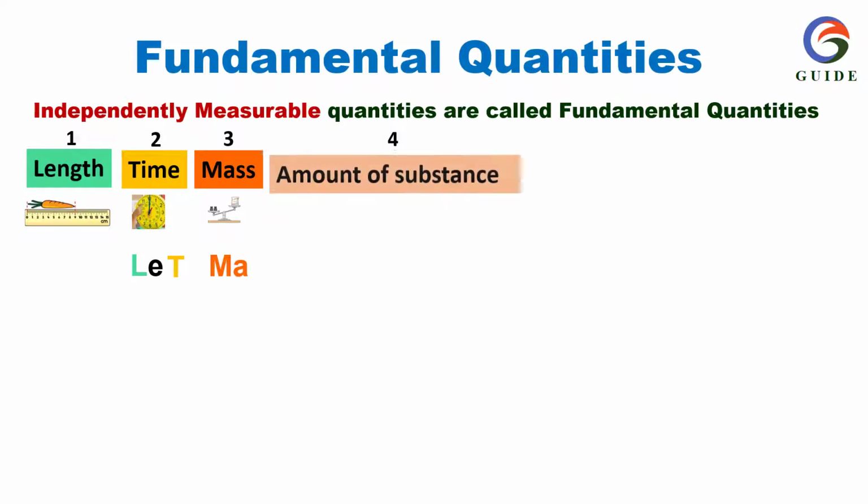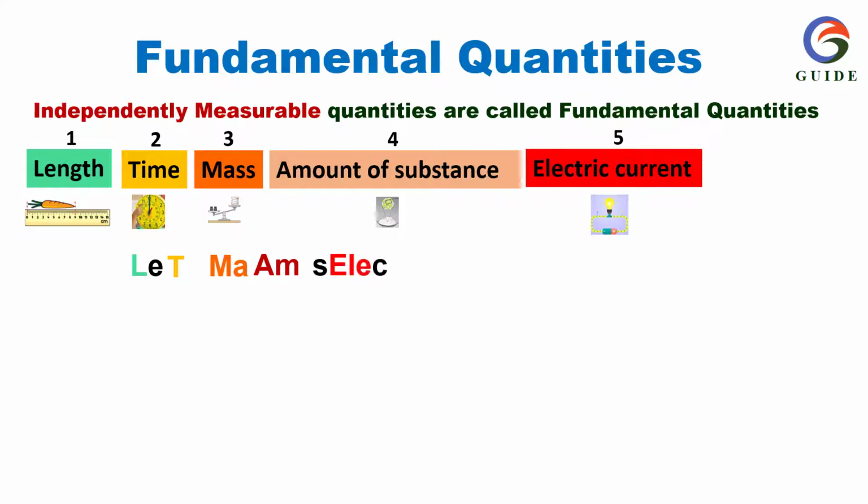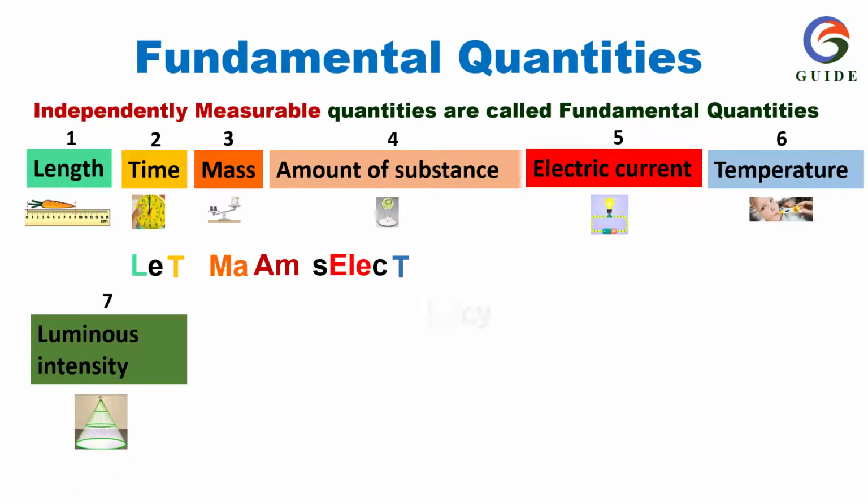Amount of substance, 5. Electric current, 6. Temperature, 7. Luminous intensity. And the 2 supplementary quantities are plane angle and solid angle.